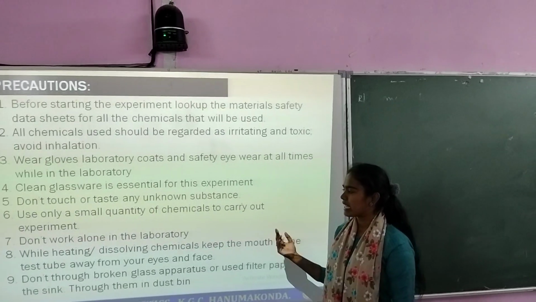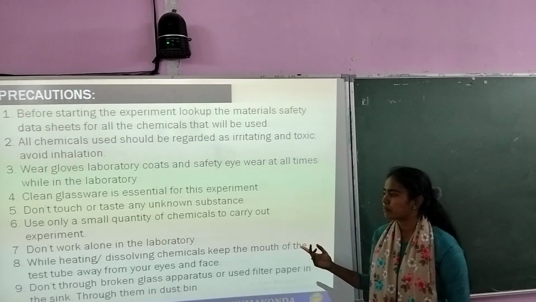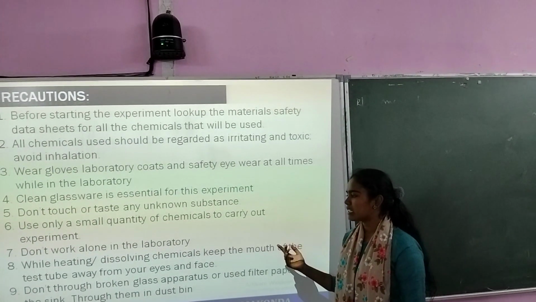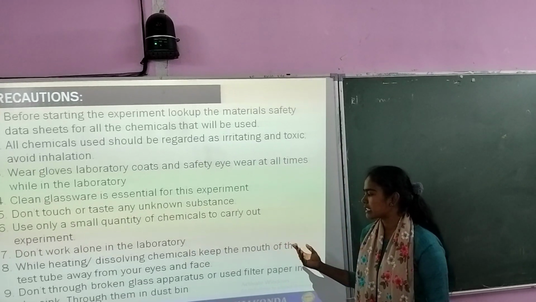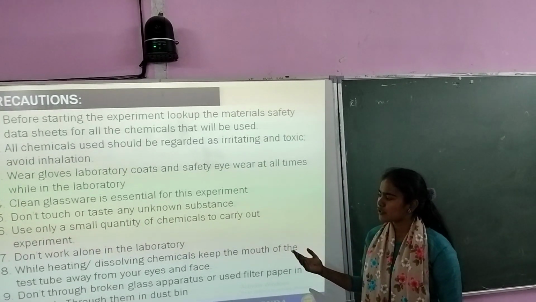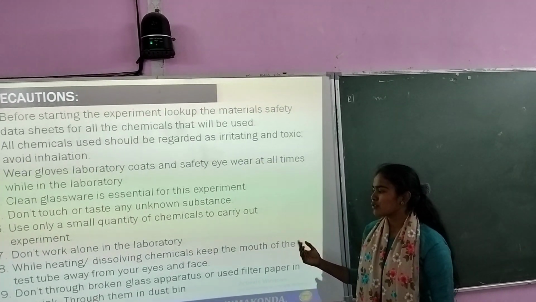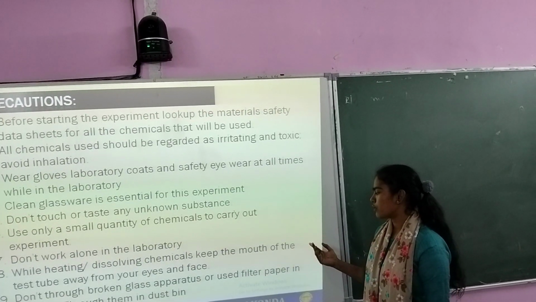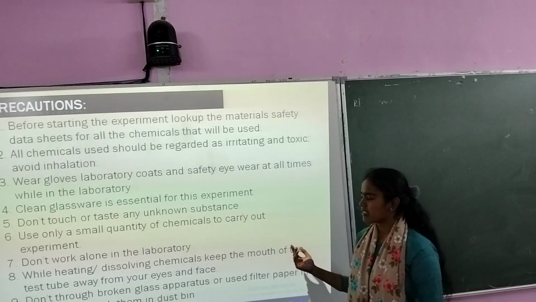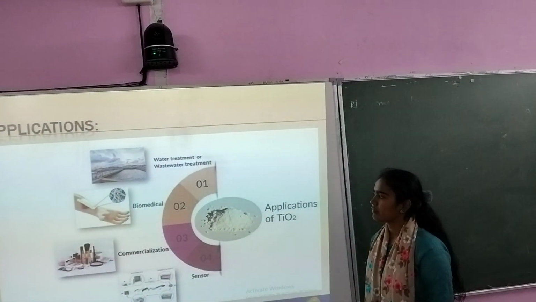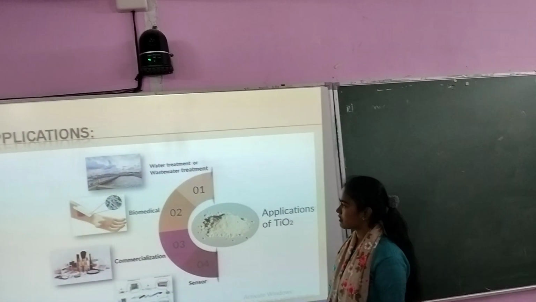Use only a small quantity of chemicals to carry out the experiment. Don't work alone in the laboratory. While heating or dissolving chemicals, keep the mouth of the test tube away from your eyes and face. Don't throw broken glass apparatus or used filter paper in the sink. Throw them in the dustbin.